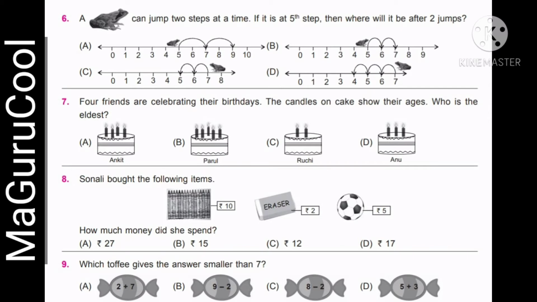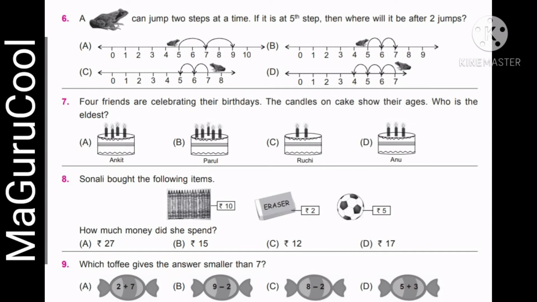The next one, 4 friends are celebrating their birthdays. The candles on the cakes show their ages. Who is the eldest? They just have to count the candles. How many candles in the first one? 4. The second, B has around 1, 2, 3, 4, 5. C has 2 and D has 3. So whichever has the greater number, that will be the age of the child and hence the older the child.